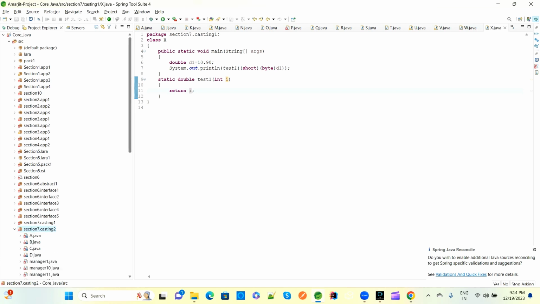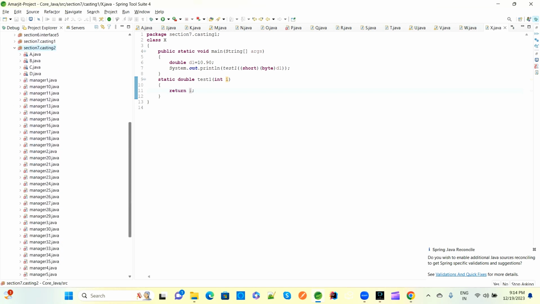We will do it tomorrow. Okay. So this is casting as well as object creation, which will also be covered in this part. Section 7, casting 2. Here we will consider object creation, how we are doing object creation, how we are calling all the parameters of the object, and castings and all. This will have many programs inside it.